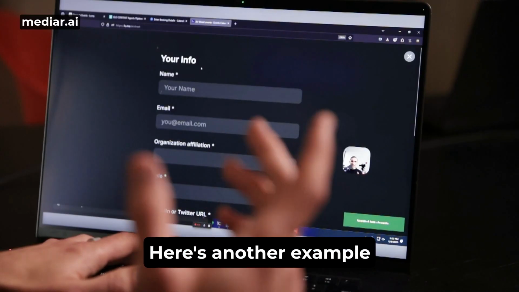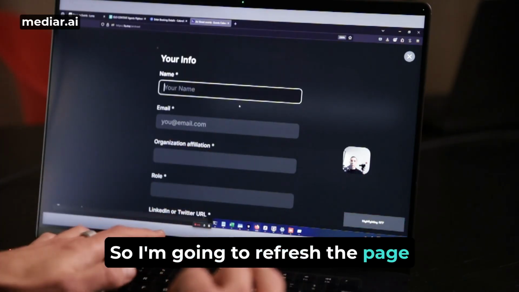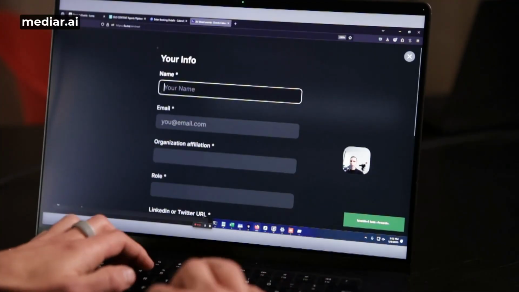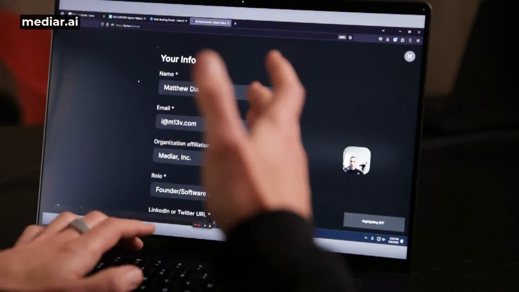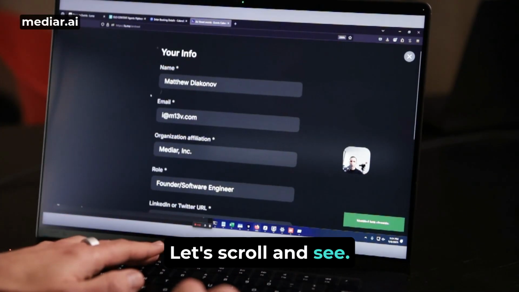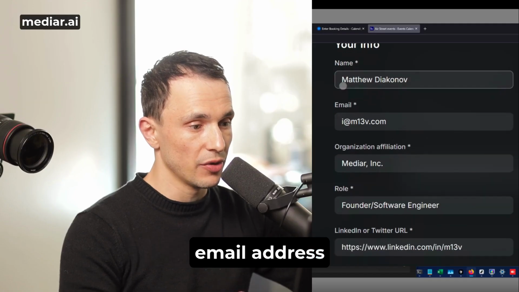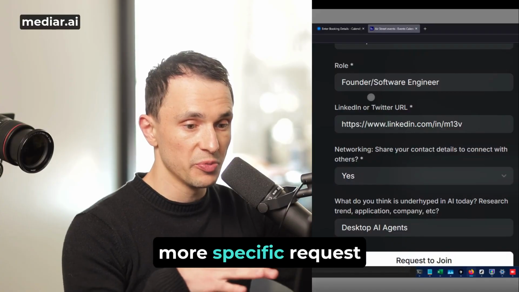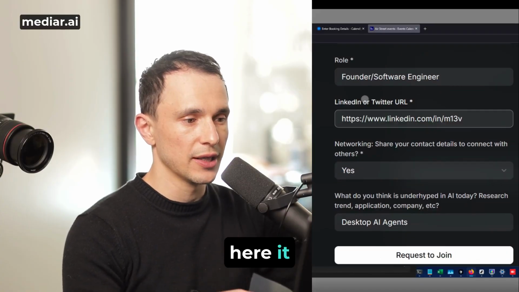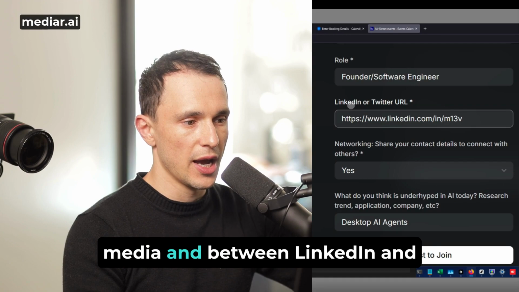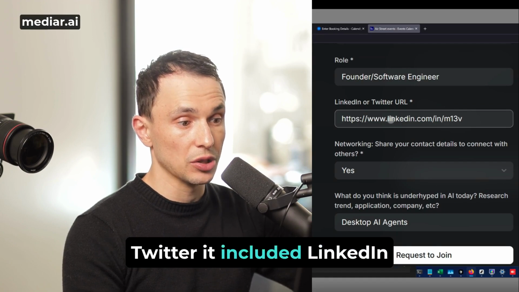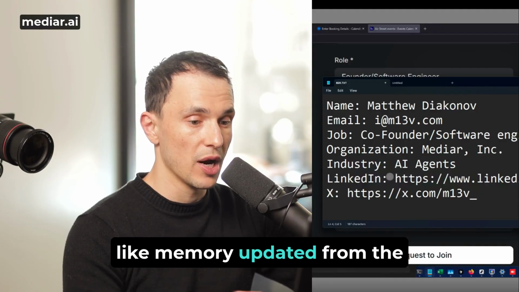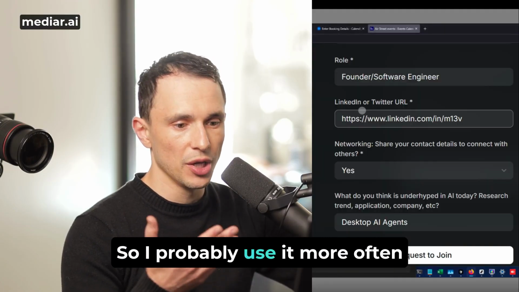Here's another example form. I'm going to refresh the page now, and the AI agent will pre-fill everything without me telling it anything. Let's take a look. It filled out everything. Let's scroll and see. It did the full name here, email address, organization. It included the full role because it didn't find any more specific request. Here it asks for your main link, social media, and between LinkedIn and Twitter, it included LinkedIn since it was the first one in my original file, the memory updated from past submissions, right? So I probably use it more often.